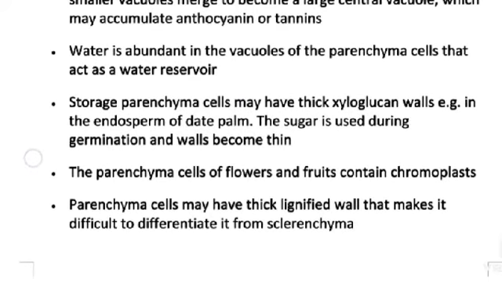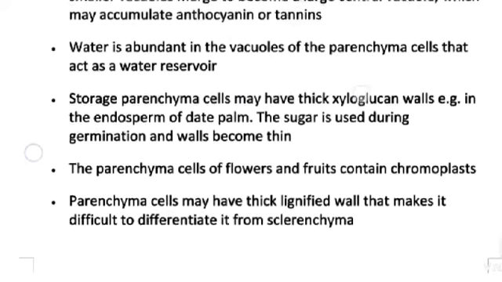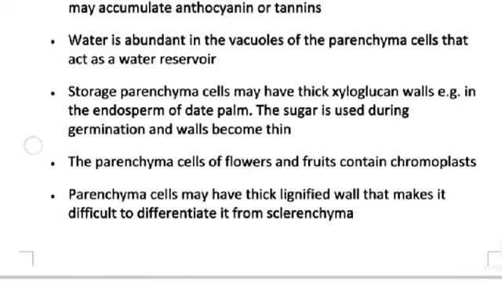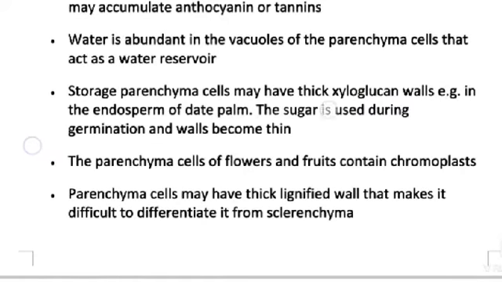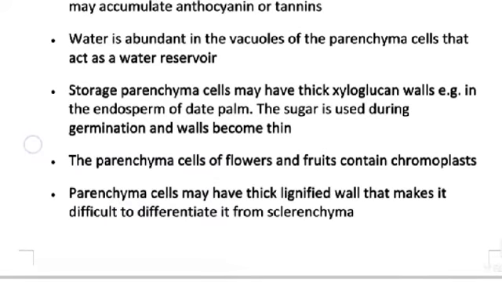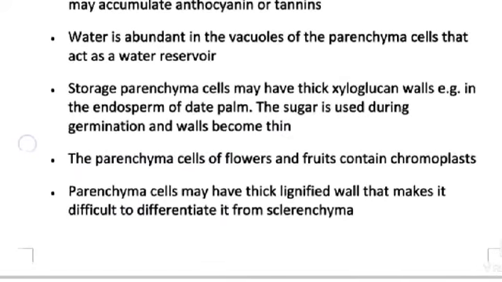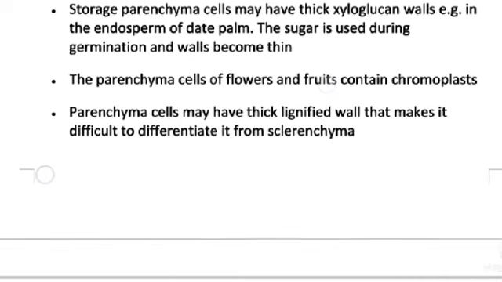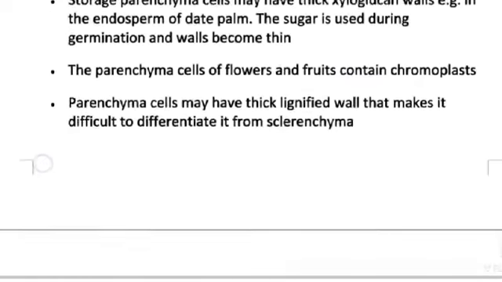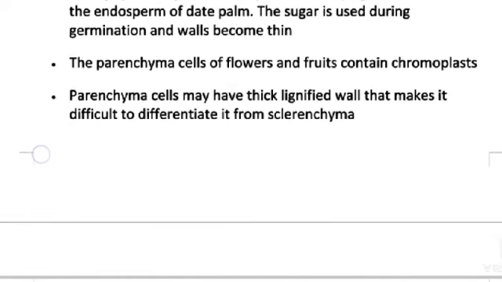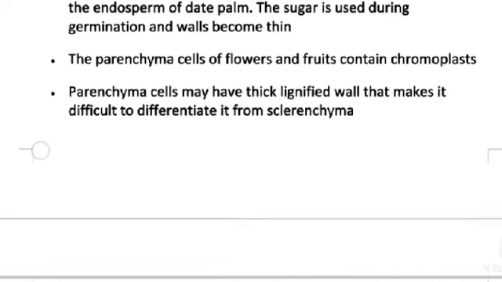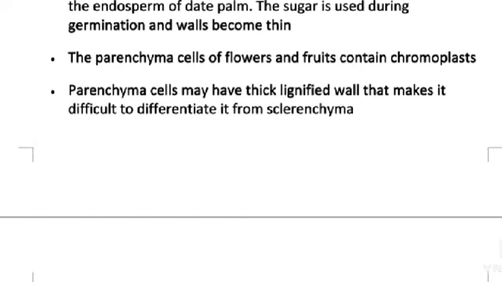Storage parenchyma cells may have thick cycloglucan walls, for example in the endosperm of date palm. The sugar is used during germination and the walls become thin. The parenchyma cells of flowers and fruits contain chromoplasts. Parenchyma cells may have a thick lignified wall that makes it difficult to differentiate them from sclerenchyma.